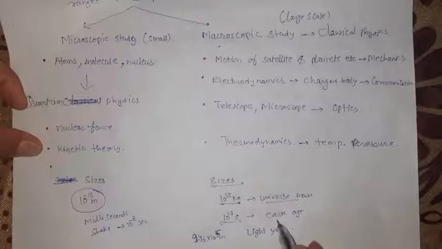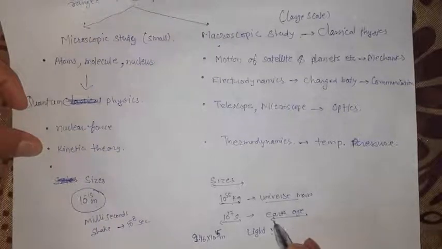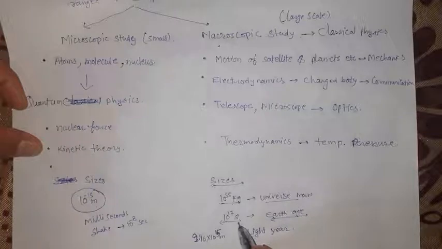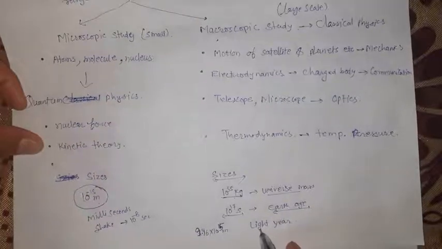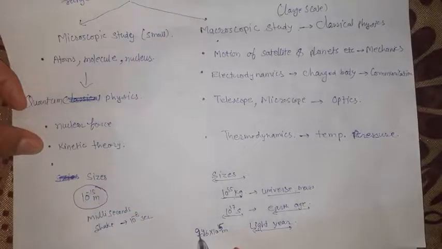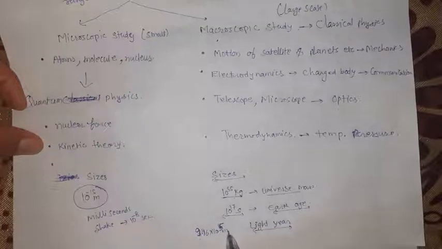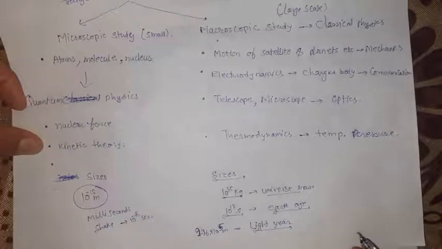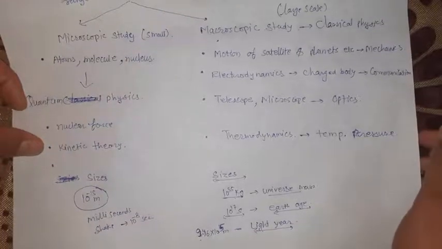Okay, so over there the earth is of 10 to the power 17 second. Similarly, for the measurement of distances we are taking the distance of these stars from the earth, which is in light year, and this light year is equal to 9.46 into 10 to the power 15 meter.